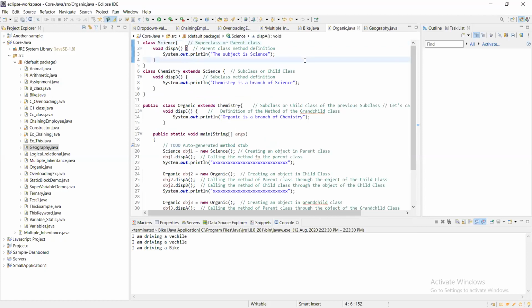Multi-level inheritance. This is the parent class. This is the child class, and I have called it the grandchild class since it is the child class of the child class. So chemistry comes under science, and organic comes under chemistry. So I have done the inheritance here.